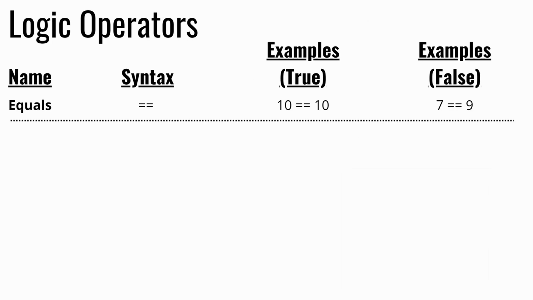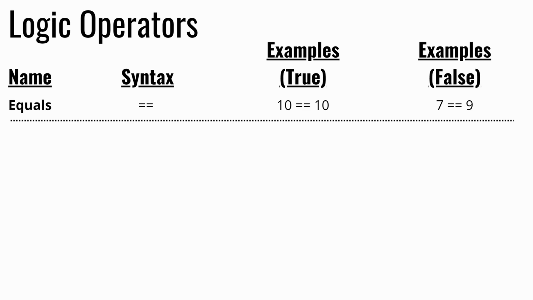The first one is the equals condition. This one is exactly as it sounds, and it checks if two values are equal to one another, and you write it by writing double equal signs. It will always be double equal signs, and this is super important because this is a very different operator from the assignment operator that we covered last episode, which is just one equal sign. This expression will evaluate to true if two values are equal to each other. One example where this is true would be 10 == 10. One example where this is false would be 7 == 9, which is pretty self-explanatory.